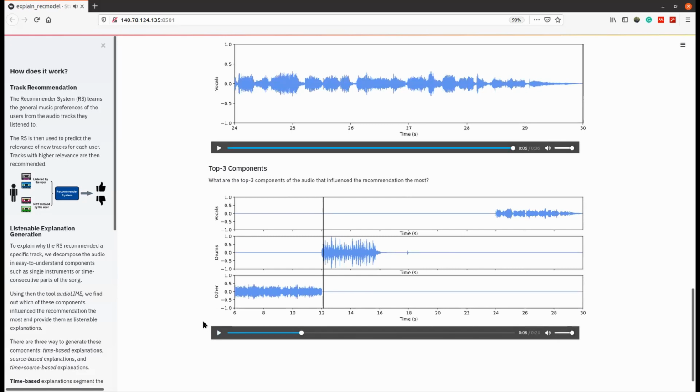In the first part of the explanations, we can see that the reason is the guitar, and this is a reasonable explanation, since the guitar is a key element of rock music that Elizabeth likes. But then when the rhythm changes, even if the guitar is still playing, the drums actually take over, since this type of rhythm is also pretty much present in heavy metal and alternative metal. And lastly, we can hear the voice, which is also typical of this type of music.